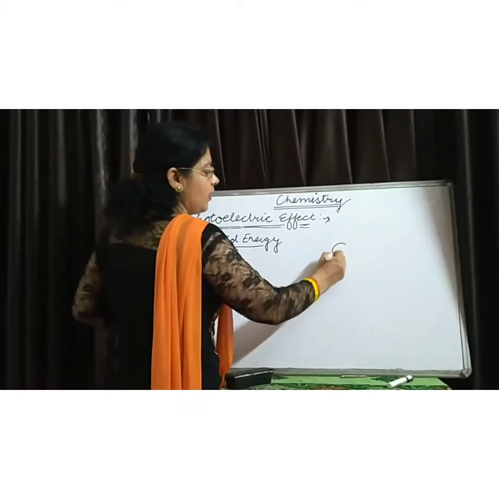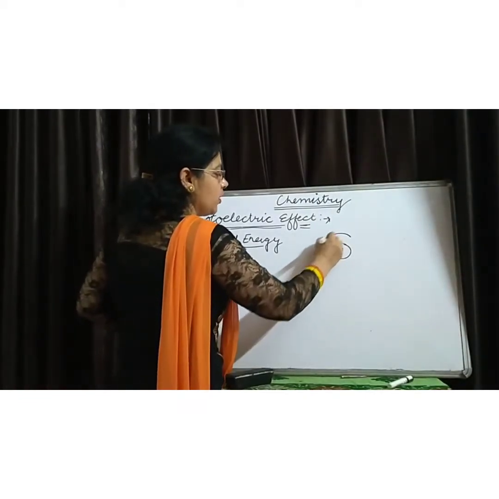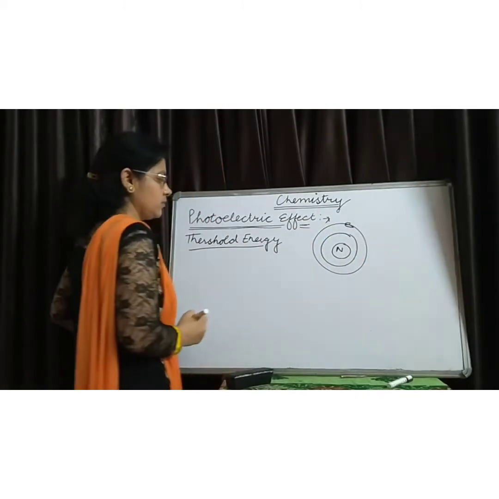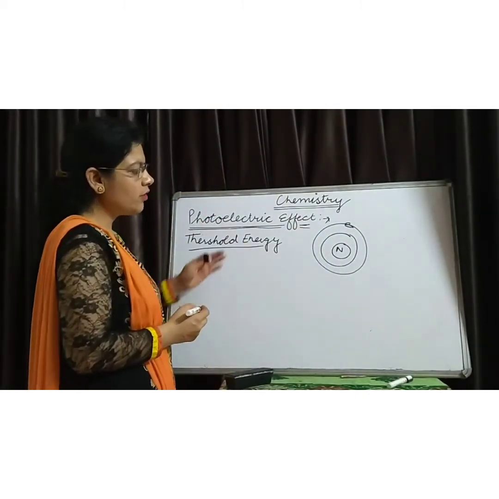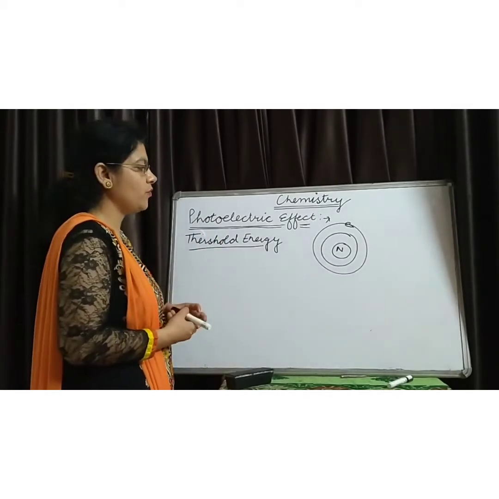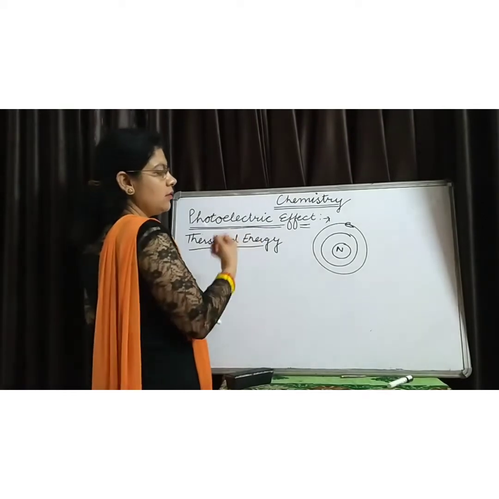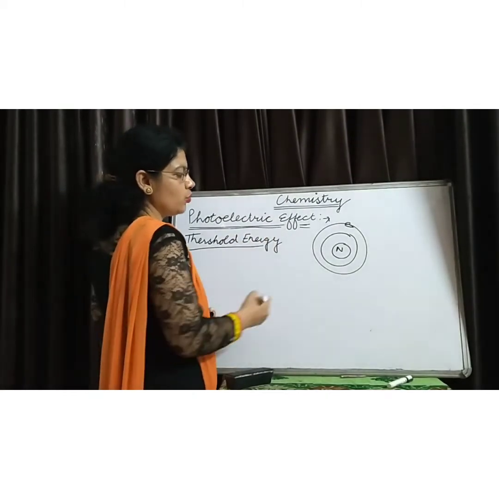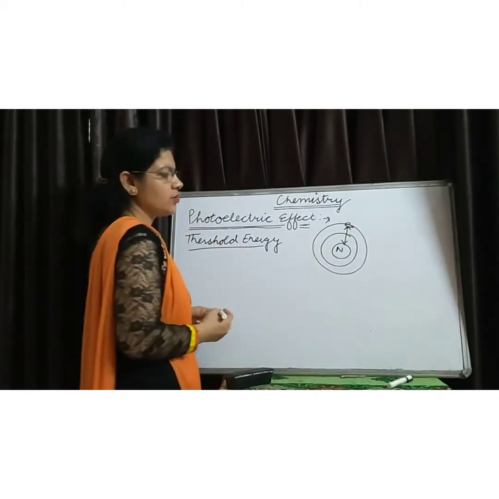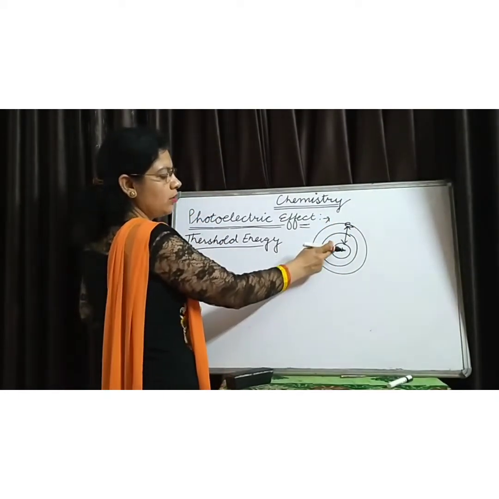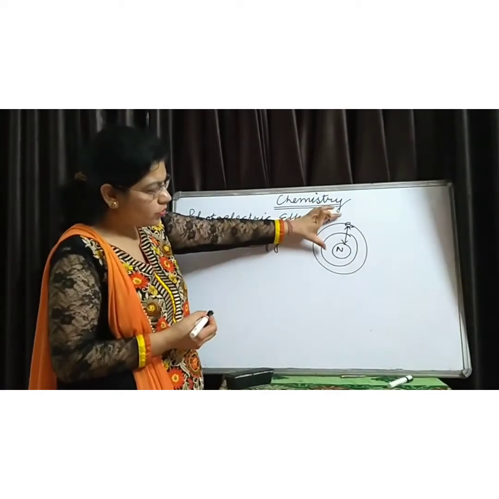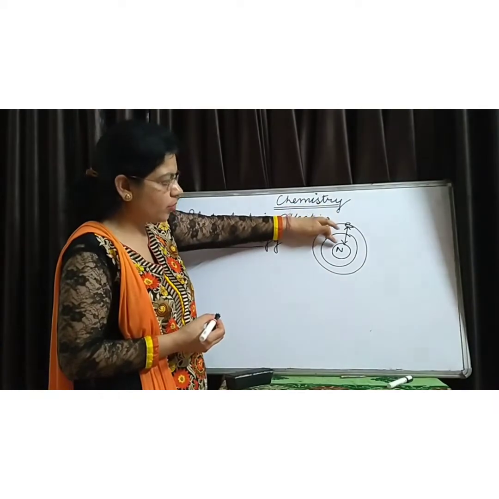is force of attraction between the nucleus and the electron. Therefore, whenever we supply the energy in the form of packets or bundles, that energy is used to overcome the force of attraction between the electron and nucleus.